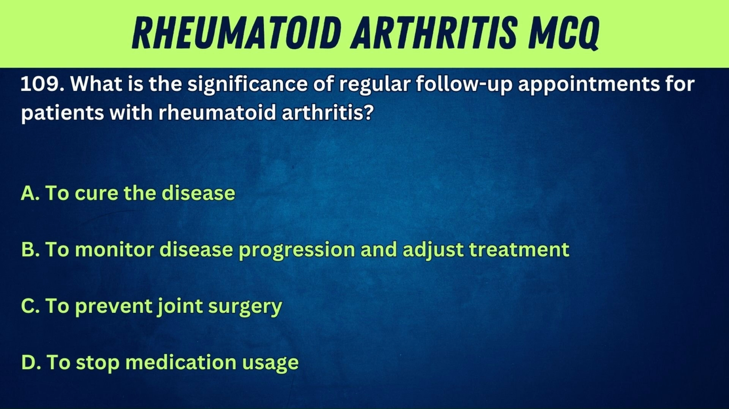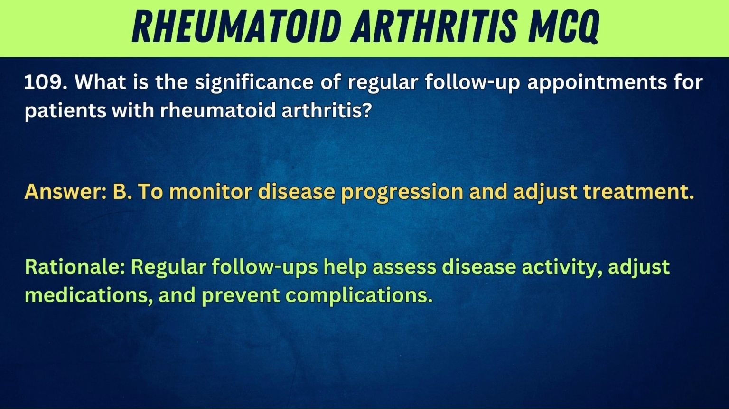109. What is the significance of regular follow-up appointments for patients with rheumatoid arthritis? A. To cure the disease. B. To monitor disease progression and adjust treatment. C. To prevent joint surgery. D. Prednisone. Answer: B. To monitor disease progression and adjust treatment. Rationale: Regular follow-ups help assess disease activity, adjust medications, and prevent complications.